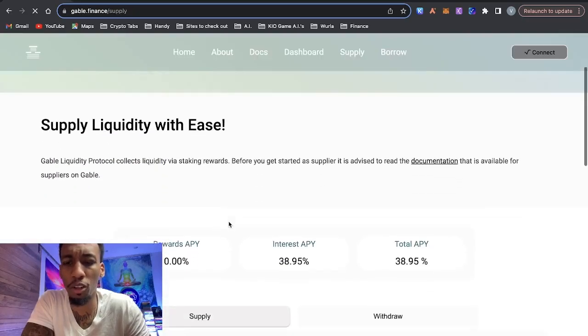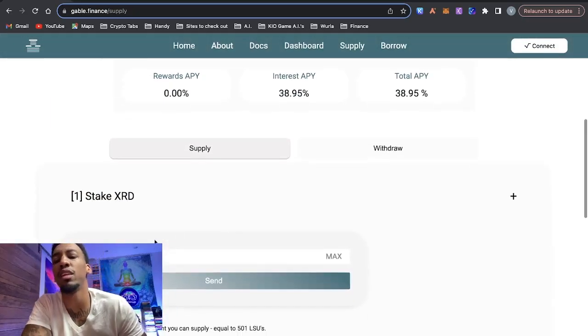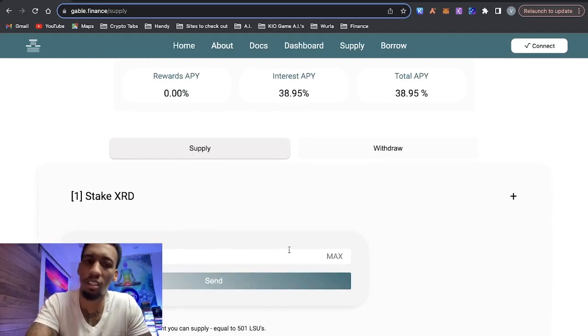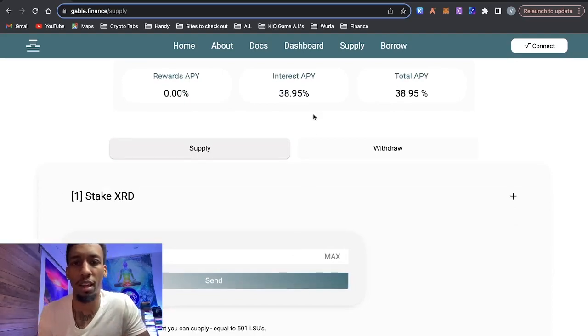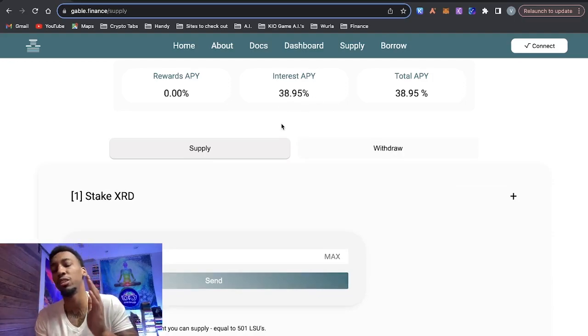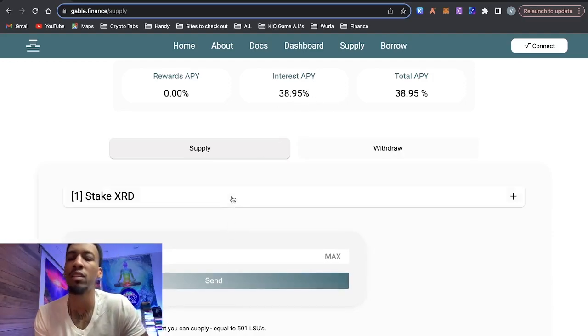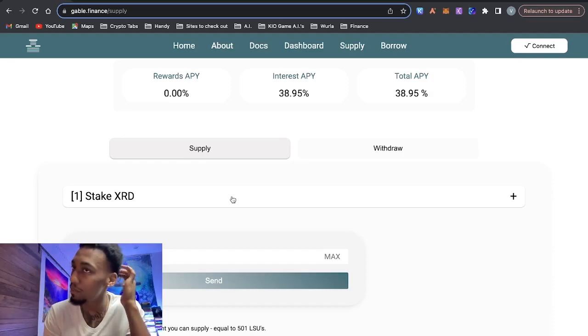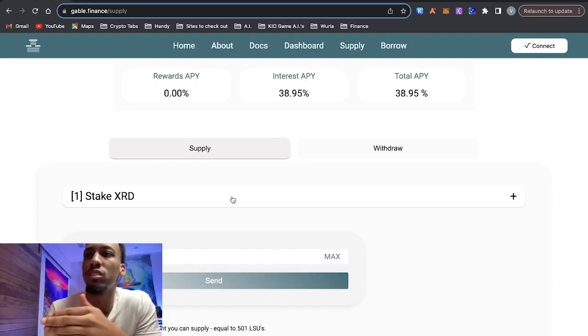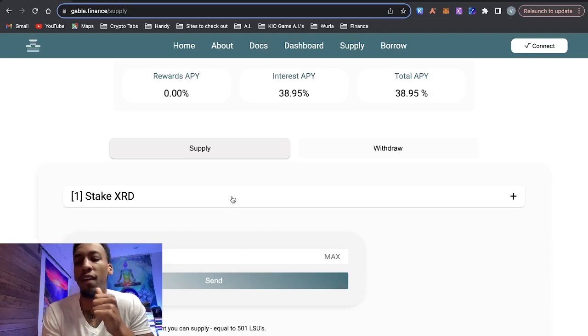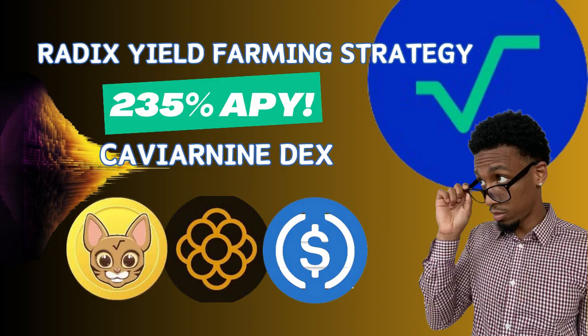If you go on supply, remember you have to stake your Radix to the validator node. And I talked about the time length, so you want to be aware of that. But right now, the APY is 38.9% single side staking on Radix. I'm personally not doing this strategy just because I feel like Radix can pop any day. I made a video on Caviar 9 and how I'm getting over 235% APY on Radix and USDC.